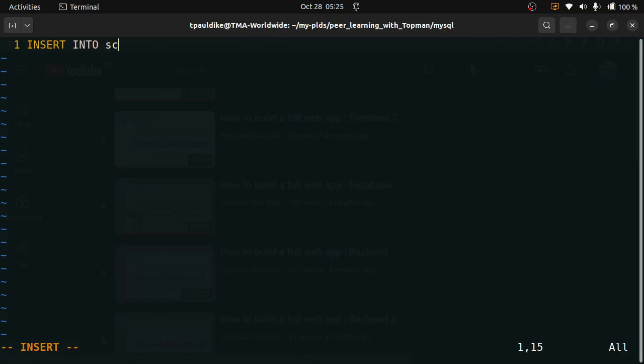Once I enter there, I write a command and say insert into scores. Insert the first name, last name, biology score, math score. Let's just use these two for time's sake, okay? Insert the values, so others can be 0, the default value.